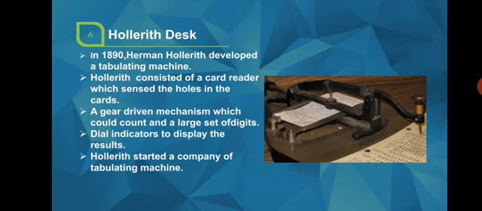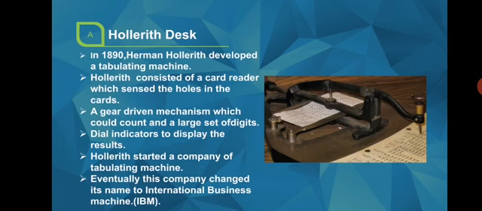Hollerith started a company of tabulating machines which eventually changed its name to International Business Machines, that is IBM.